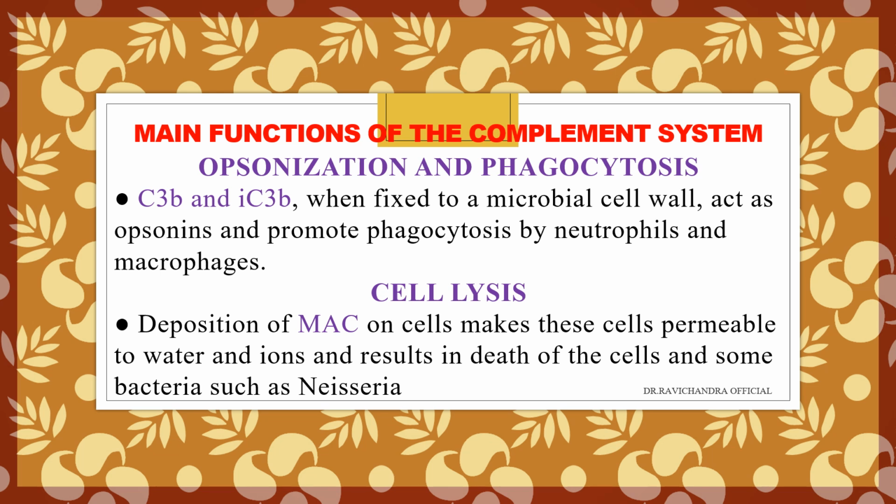Opsonization and phagocytosis is one more function of the complement system. It is done with the help of C3b and iC3b. C3b and iC3b, when fixed to a microbial cell wall, will act as opsonins and promote phagocytosis by the neutrophils and macrophages. Next function is cell lysis. A deposition of membrane attack complex, MAC, on the cells makes the cells permeable to water and ions, resulting in death of the cells and some bacteria such as Neisseria.